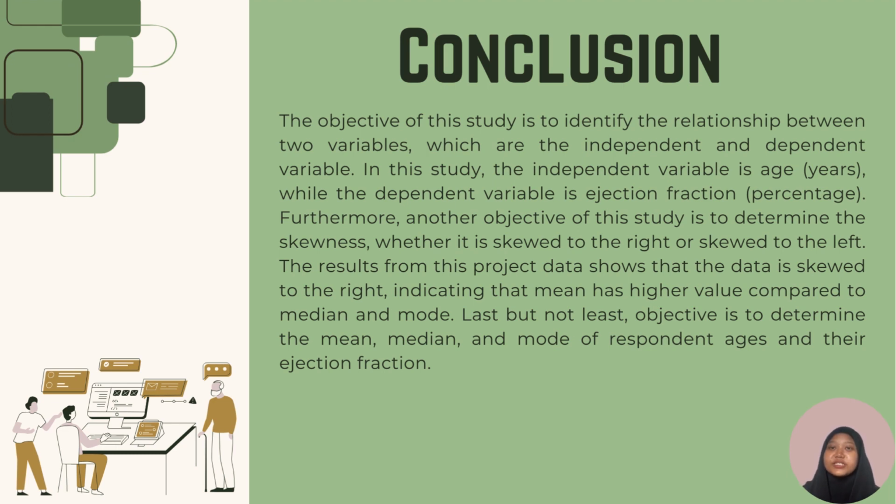Conclusion. In conclusion, the objective of this study is to identify the relationship between two variables, which are the independent and dependent variable. In this study, the independent variable is age, years, while the dependent variable is ejection fraction, percentage. Furthermore, another objective of this study is to determine the skewness, whether it is skewed to the right or skewed to the left. The result from this project data shows that the data is skewed to the right, indicating that mean has higher value compared to median and mode.